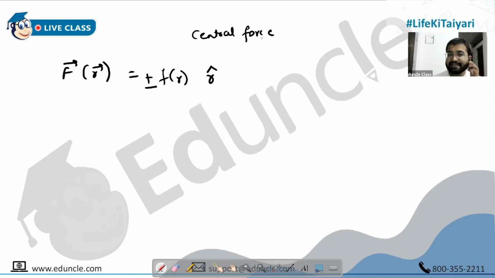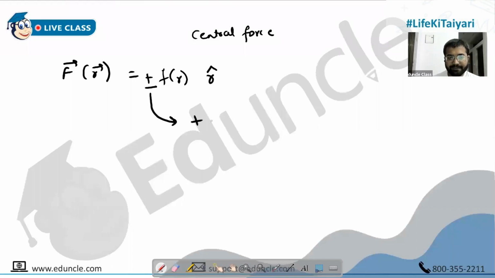And then plus or minus, this is really important. In the exam, suppose they give you force is given by 4r cube. Don't substitute 4r cube directly. Read: if it's an attractive force, you have to write minus 4r cube, and if it's a repulsive force, then you have to write plus 4r cube. Many times they may give you magnitude, but separately they may have written that it's an attractive or a repulsive force. So plus will be used when you have a repulsive force, and minus will be used when you have an attractive force.